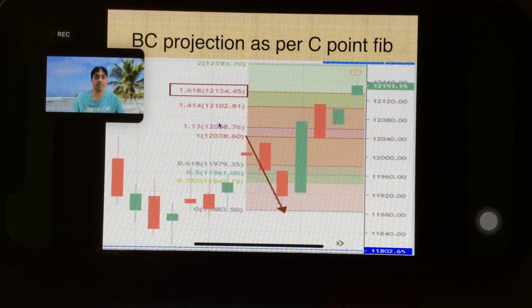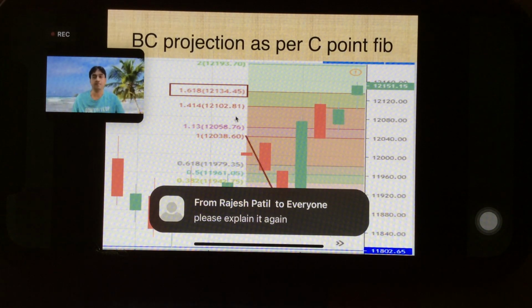If as per pattern your entry is at 1.13, then your next Fibo will be 1.27. If your entry is at 1.27, then the next Fibo will be 1.41. Since here entry is 1.618, the next Fibo is about 2. So stop loss will be beyond.